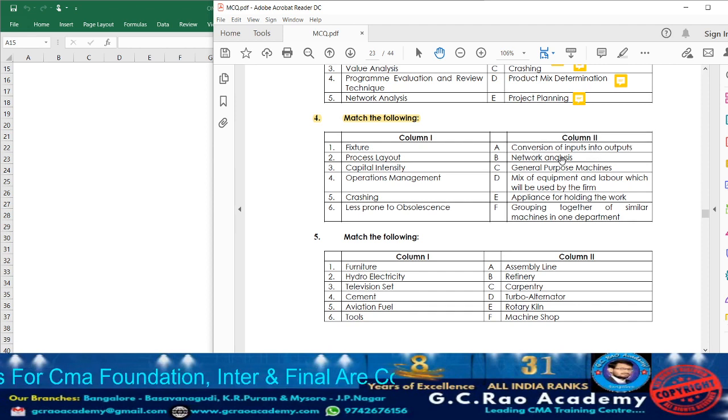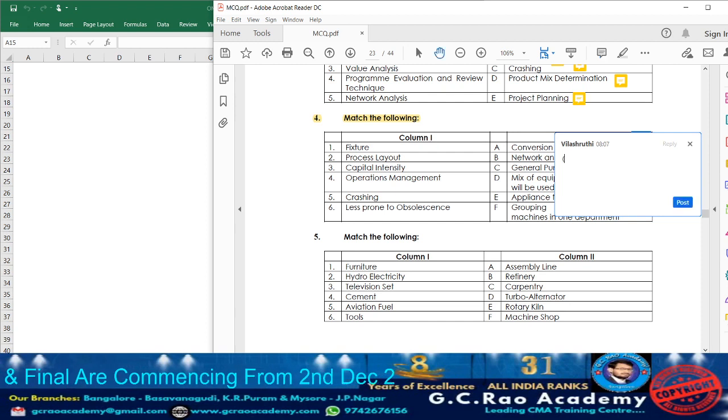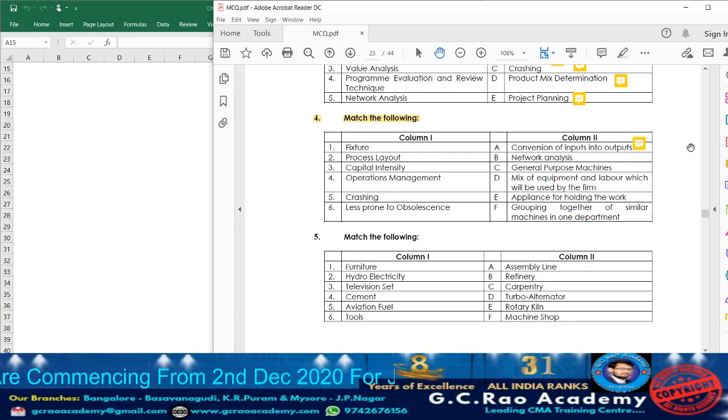What have they given first? Conversion of input into outputs. What is it going to be? Operation management. So accordingly we can consider point number 4. Conversion of input into outputs, operation management.